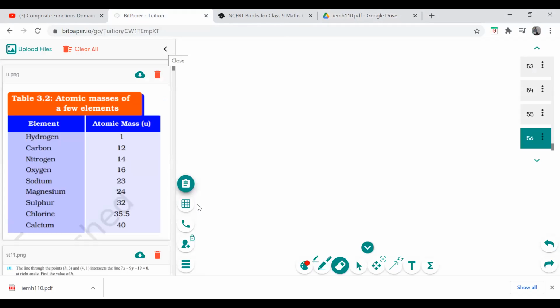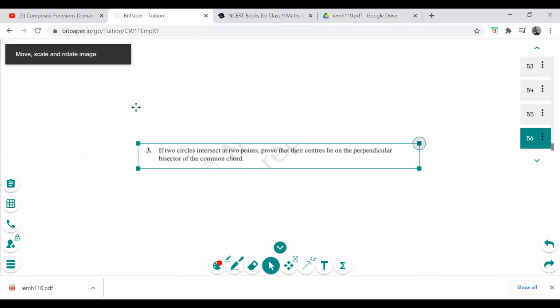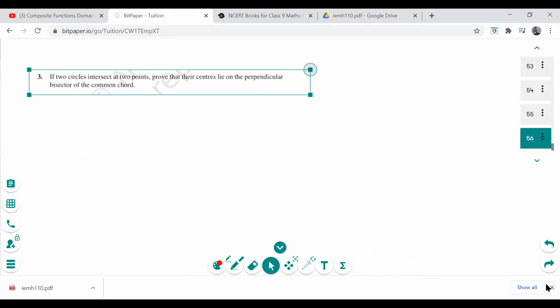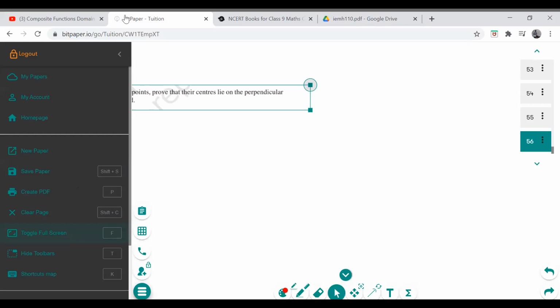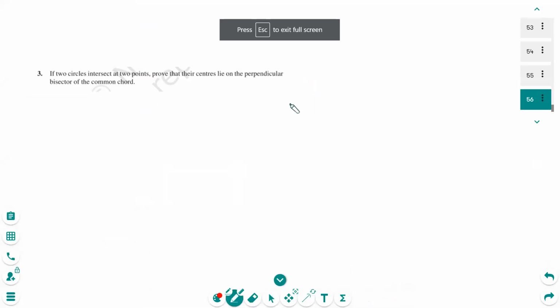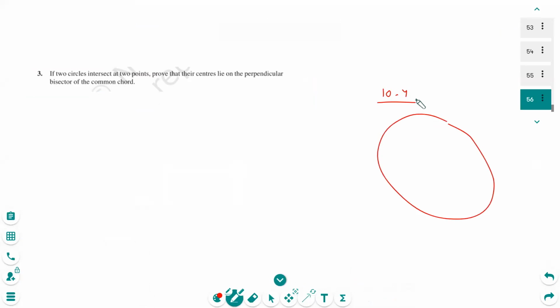Let's do this question now. Now this question is very interesting one. Before coming to this question, I want you to understand one result, right? So toggle full screen. If you remember theorem 10.4, it says if there is a circle, and we have a chord and we have a center of a circle. So the perpendicular bisector of this always passes through the center. That was the converse of 10.3, right? So always passes through the center.